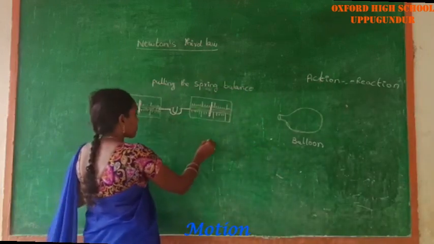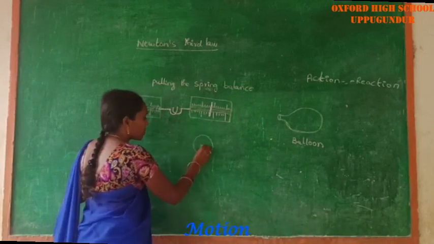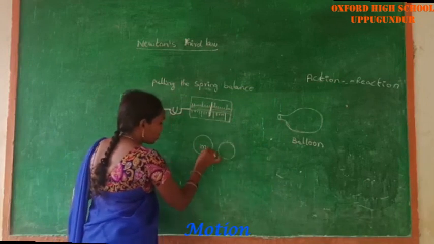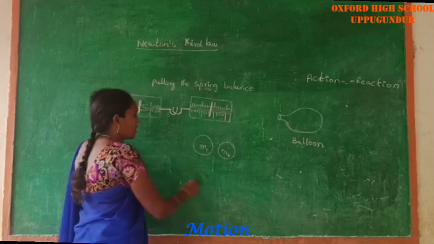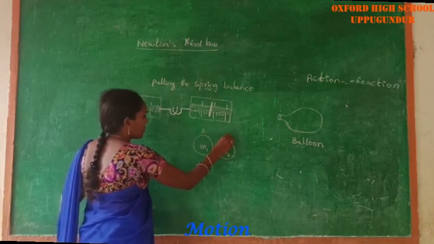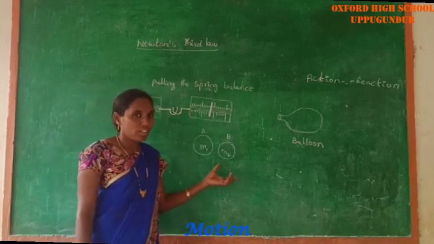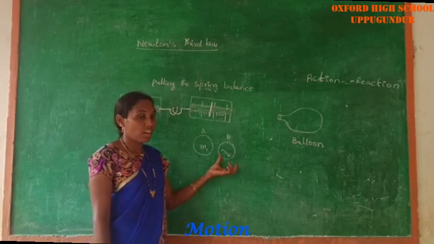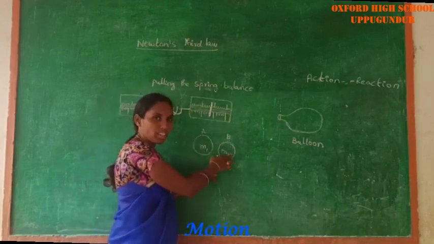For example, here this is a body of mass m1 and this is another body of mass m2. The mass of one body is A and the mass of the other body is B. Here the two bodies are in collision. During the collision, the first body exerts some force on the second body.